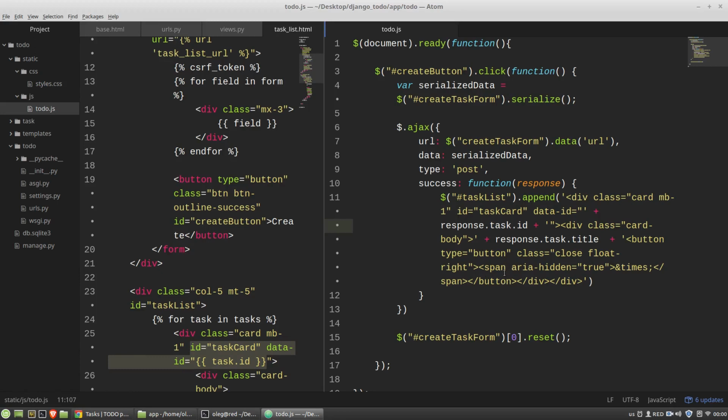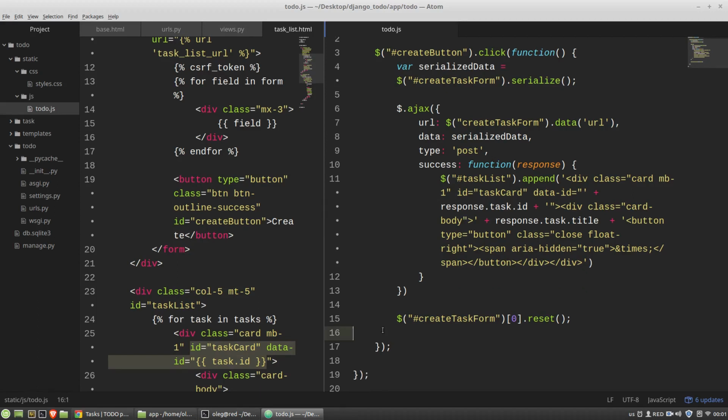And the next part will be almost the same, but with some changes. As I said, this time I have to handle a click on a specific card. Then I have to get its ID and send it to Django. The main problem here is that newly created cards, dynamically created cards, should have the onClick handler. But how can they get it if the JavaScript file is loaded only once with the page? To solve this problem, we can use the event delegation mechanism, and it looks like this.